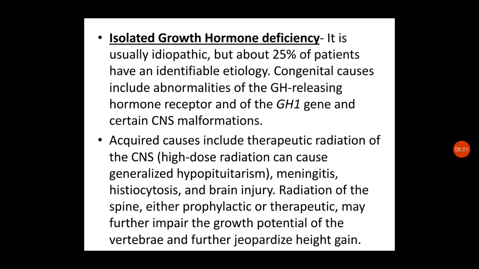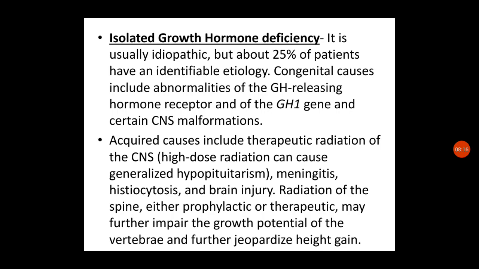Congenital causes include abnormalities of the growth hormone releasing hormone receptor, the growth hormone 1 gene, and certain central nervous system malformations.